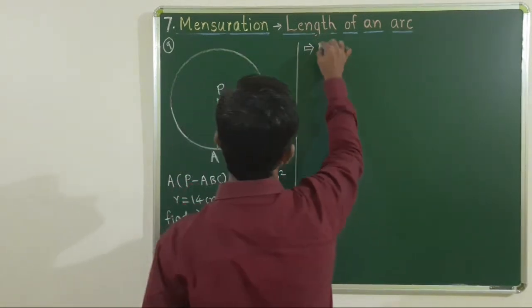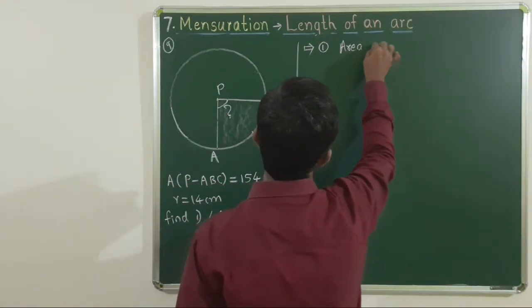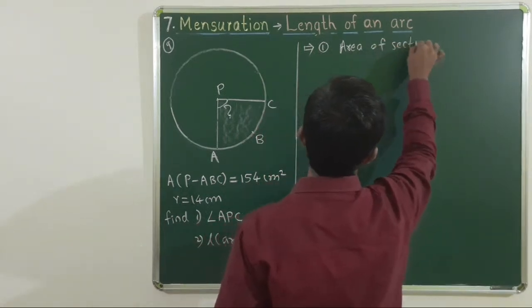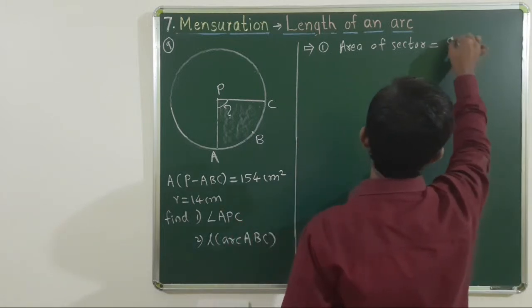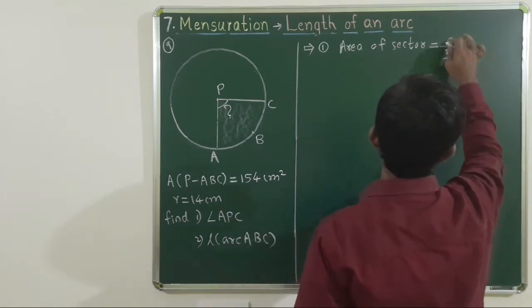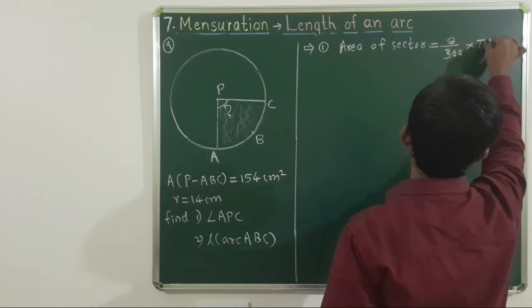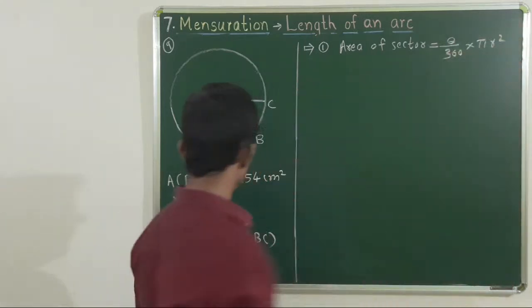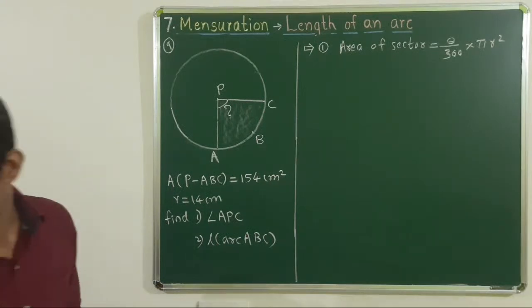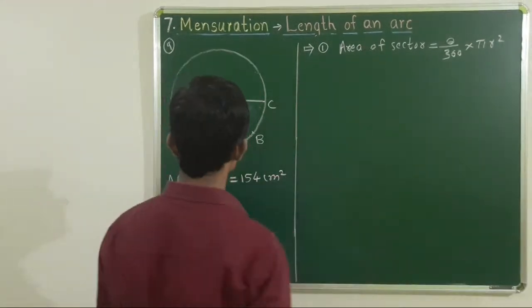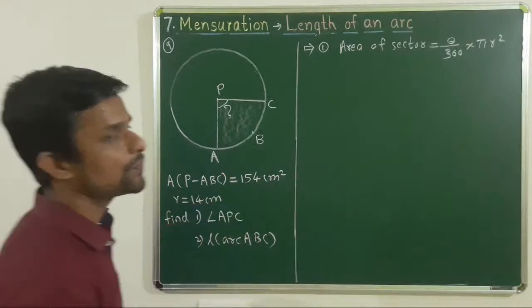Number 1, we know area of sector is equal to theta upon 360 into pi r square. Now here the value of pi is not given, but the area of sector is given as 154.